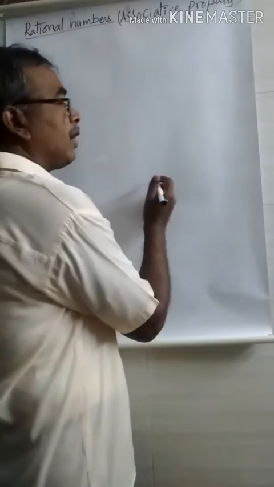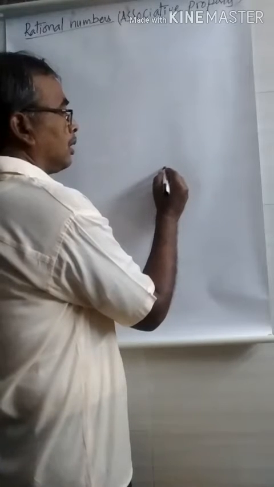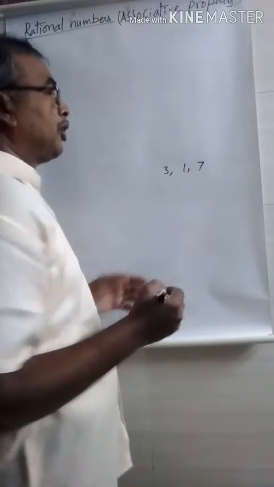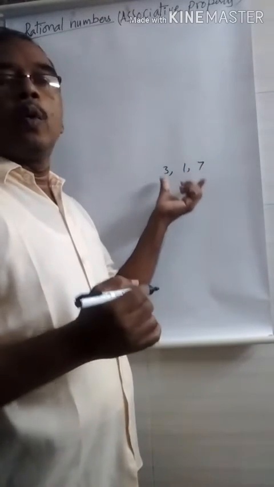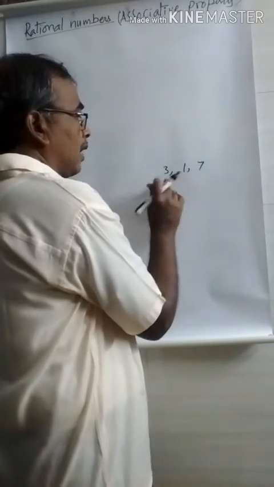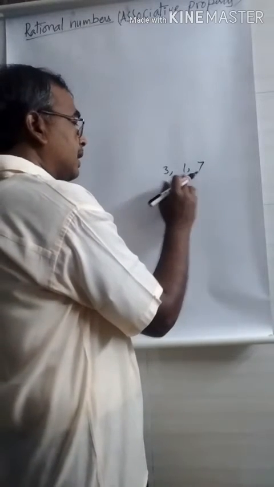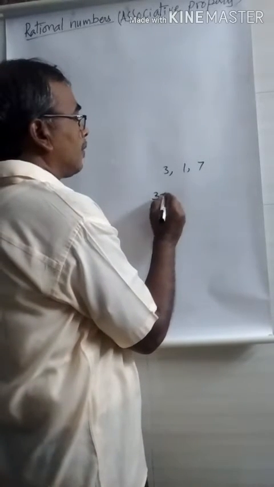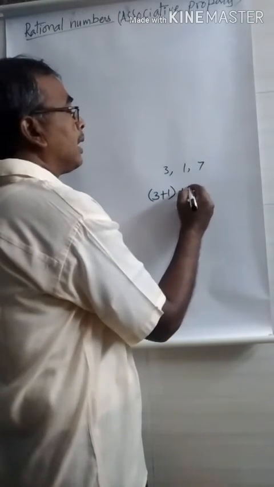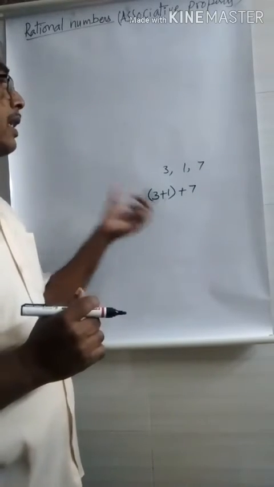You take any three whole numbers. For example, you take 3, 1, 7. I take 3, 1, 7. Now this is the first number, second number, third number. First I can add first one and second one. That means 3 plus 1. Then we add third one. You may look here at the order. How can I add these three?